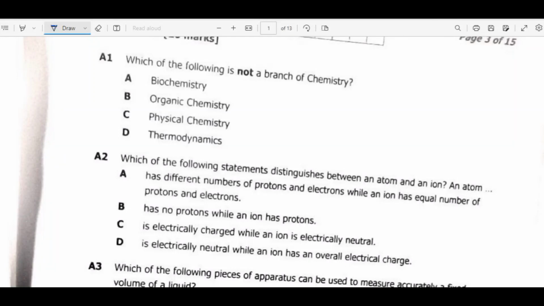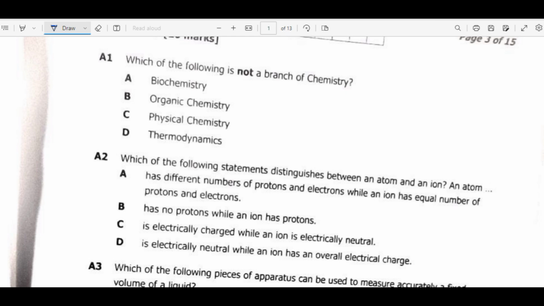Welcome people. In this video we are going to look at science paper 2 for the year 2023, and we are going to look at section A, where we have 4 multiple choices of which we are required to make one choice of the one that we think is correct. So let's look at the first one.